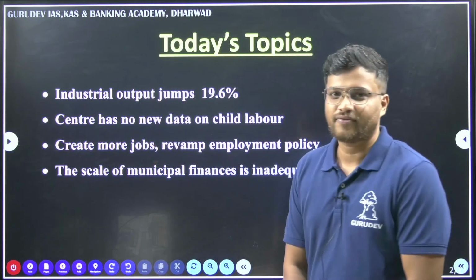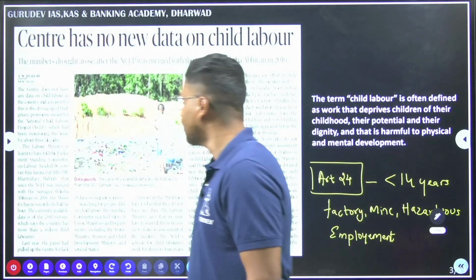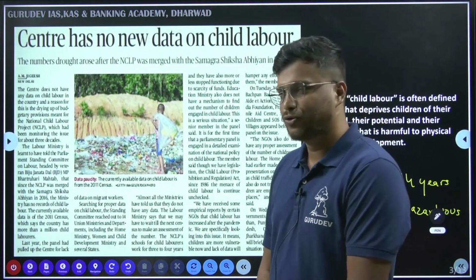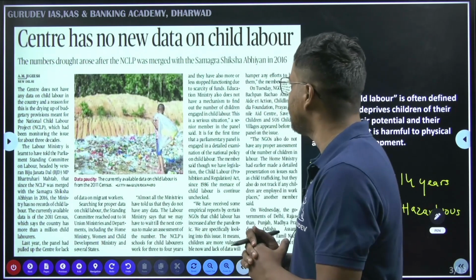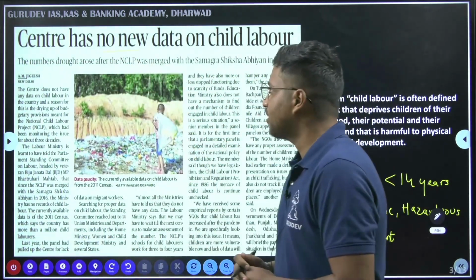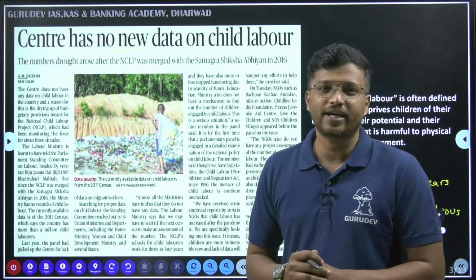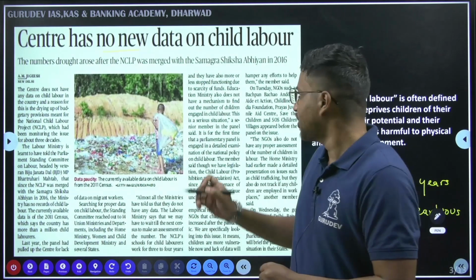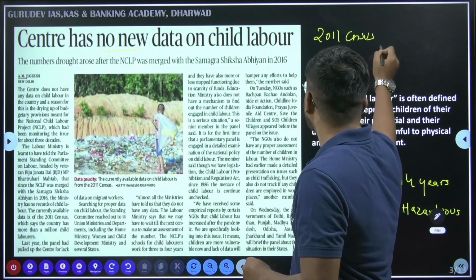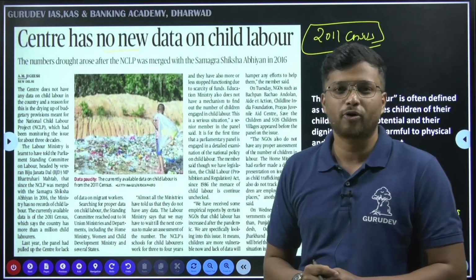These are the topics that we are going to cover in our video today. First of all, the first topic that we are going to do today is Centre has no new data on child labor. See, here the article says that the Centre has been relying on the data provided in the 2011 census, and since then there has been no new data collection about child labor.